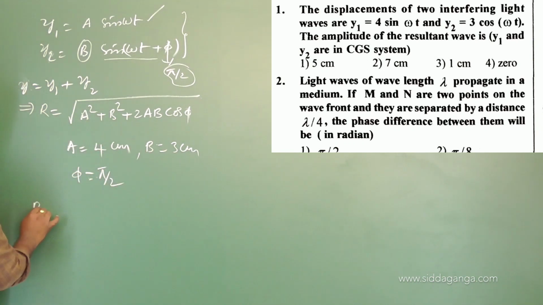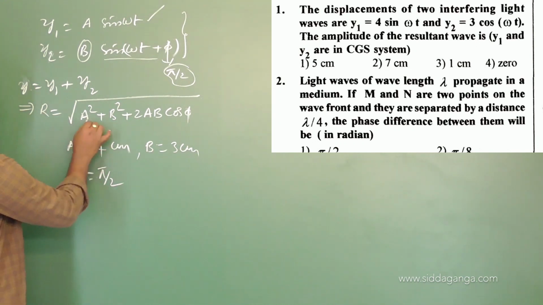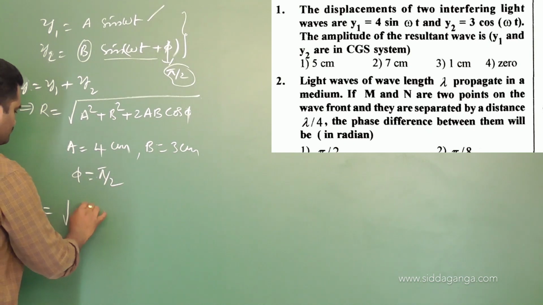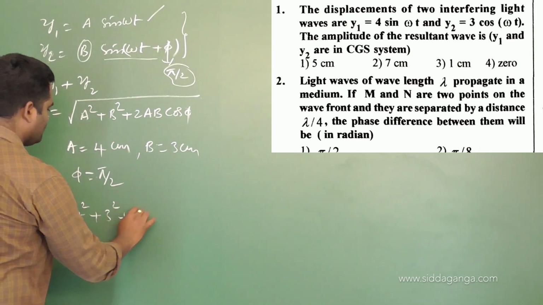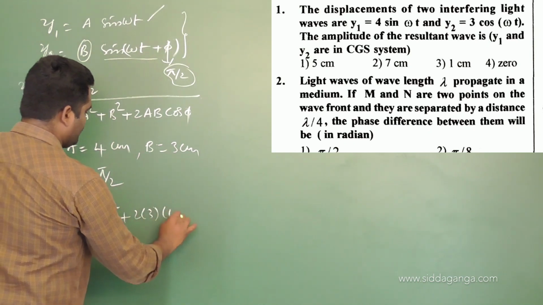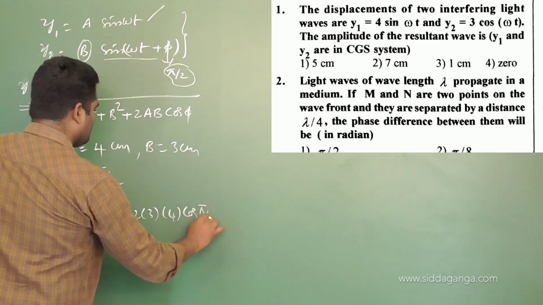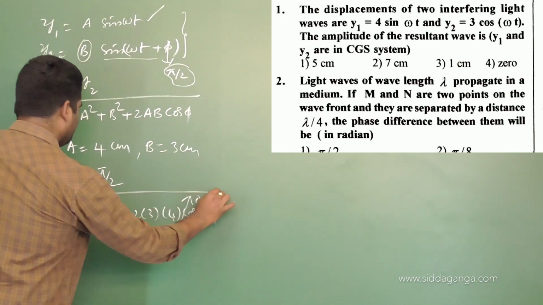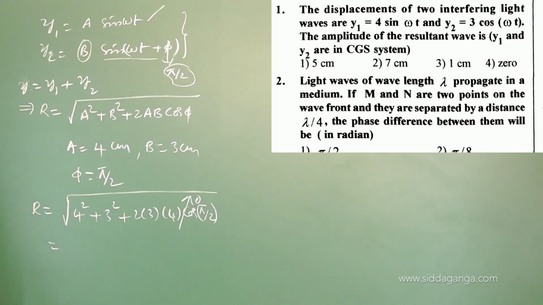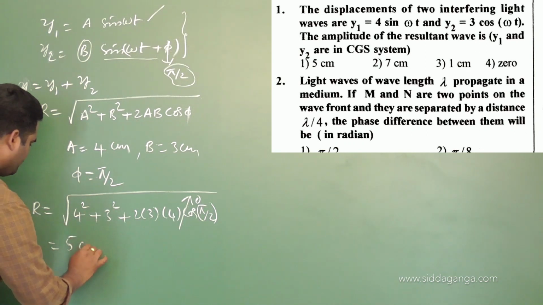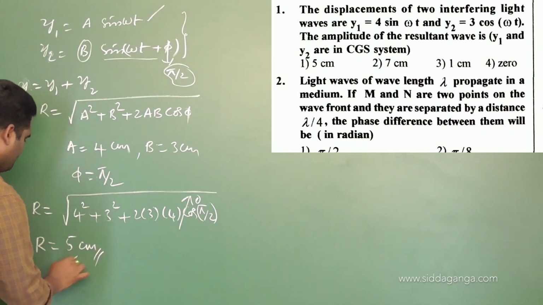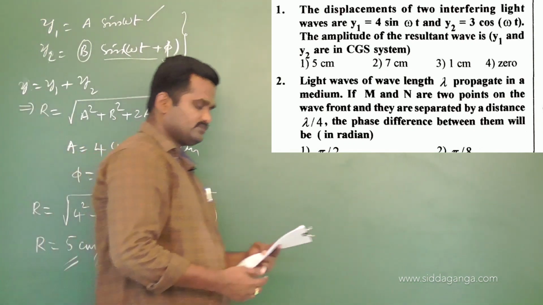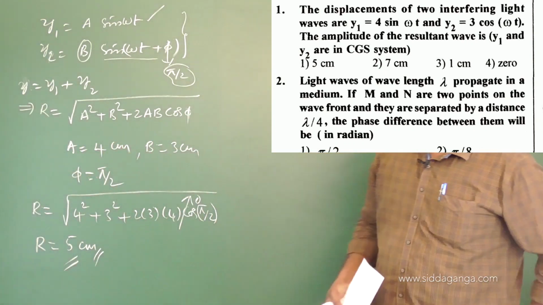So R equals root of 4 square plus 3 square plus 2 into 3 into 4 into cos pi by 2. What's the value of cos 90? It is 0. Finally, this is root of 4 square plus 3 square, 16 plus 9, which is 25, and under root means 5 centimeter. This is the amplitude of the resultant wave. I have also given the formula, just make a note of it.